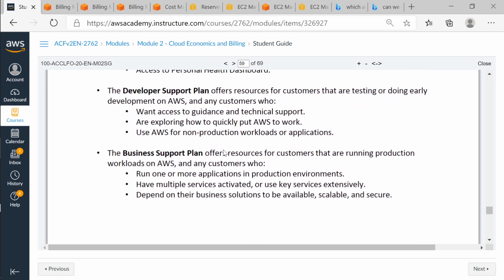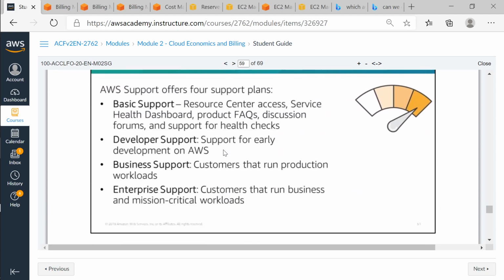Because the enterprise plan can respond to critical emergencies within 15 minutes, right? That is one of the biggest advantages. Business support can respond to your emergencies within 1 hour, and developer support will take 24 hours to respond.